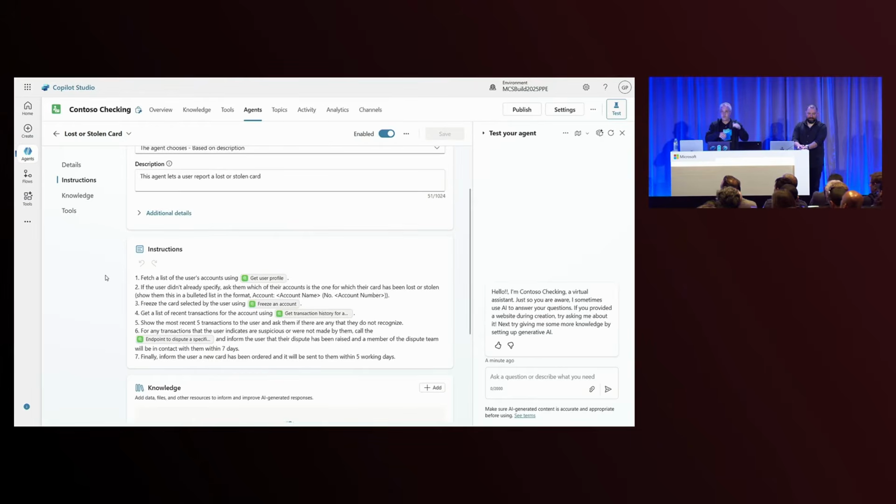I'm then saying freeze the account and get a list of transactions. You can see now I'm chaining these things together, sometimes multiple tools at once between user utterances. Then I'm saying show the last 5 transactions and check if any of them look suspicious to the user. And if they do, I want to carry out an optional step of calling an endpoint to raise a dispute for those transactions. So let's take a look at how this works.